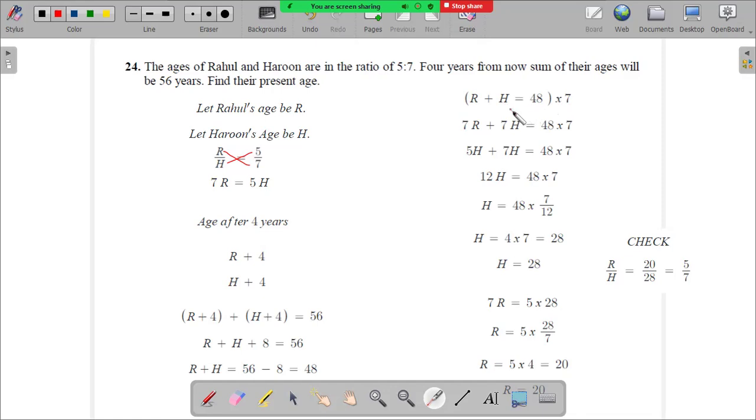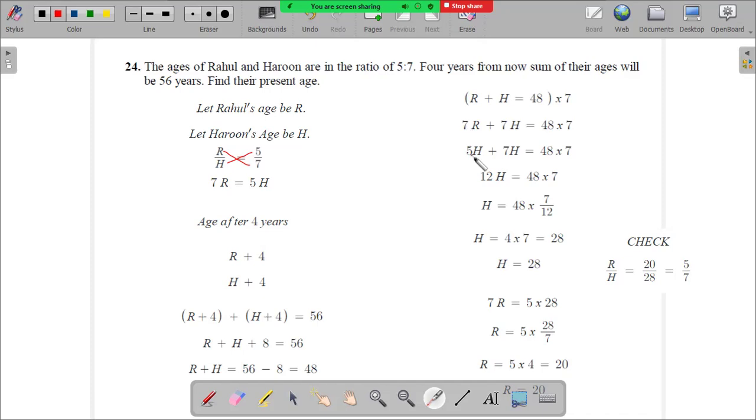So if we open the brackets and multiply on both sides, this is the left hand side and this is the right hand side. So 7R plus 7H is equal to 48 multiplied by 7. Don't multiply 48 by 7 yet. I'll come to why we are not multiplying later. We just write the multiplication sign: 48 into 7. But what is 7R? 7R is equal to 5H. This was the first equation. So we replace 7R by 5H.